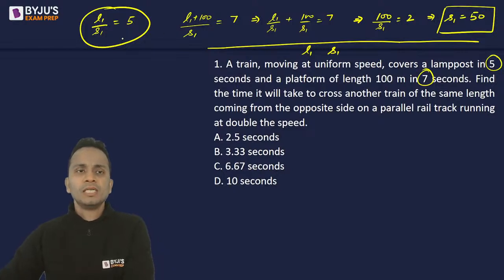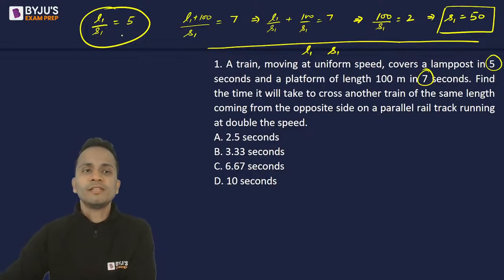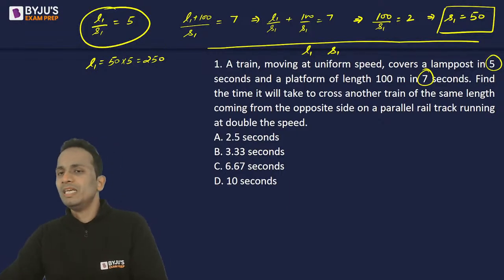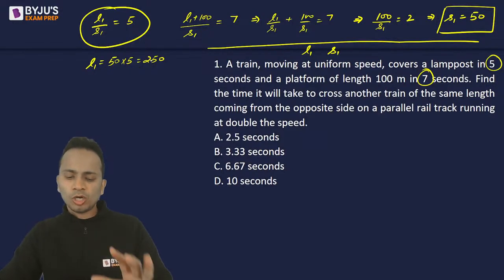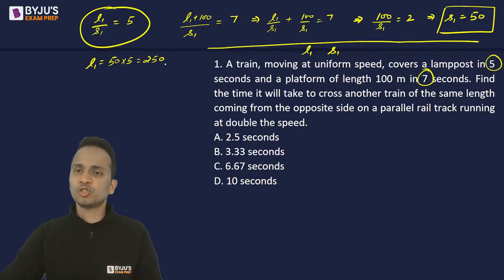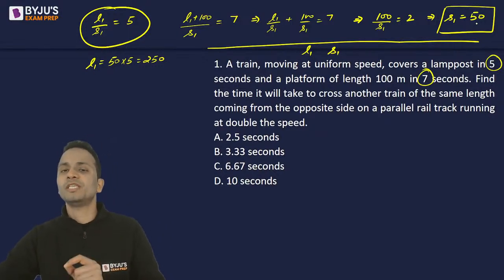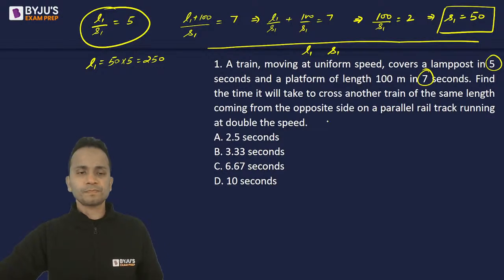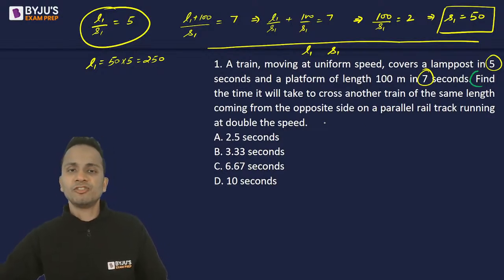All right. Now substituting the value of S1 in the first equation, I'll get the length of first train. So length of first train will be 50 multiplied by 5, that is 250. The units will be meters or meters per second for length and the speed. So I'm not writing these units. So length of the first train is 250, speed of the first train is 50. All right. Now let's move towards the second statement, the second train.